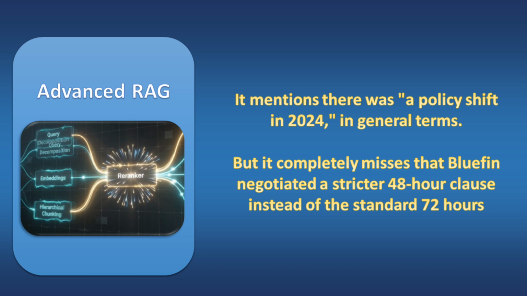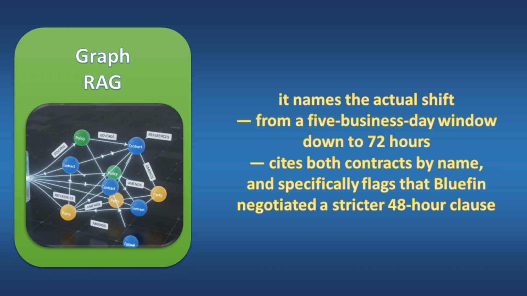The single most semantically similar chunk to the question mentions there was a policy shift in 2024 in general terms, but it completely misses that Bluefin negotiated a stricter 48-hour clause instead of the standard 72-hour. Because the fact lives in a different document and no chunk connects it back to the policy shift wording in the question.